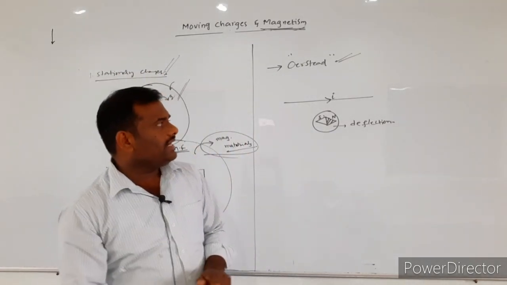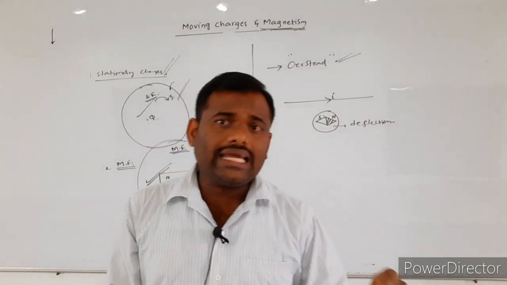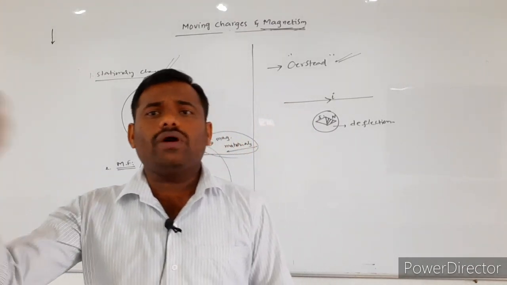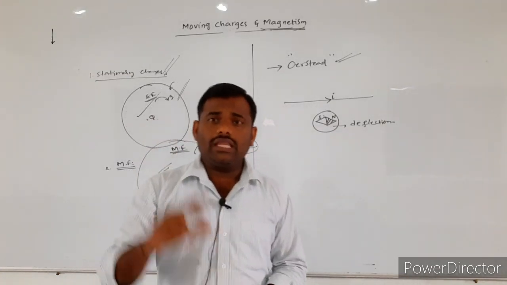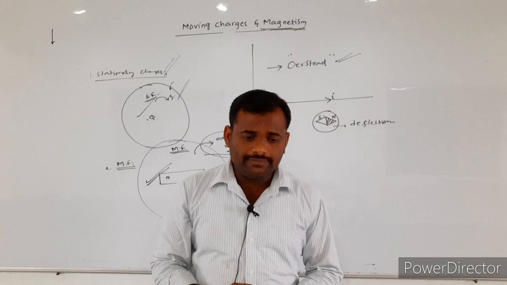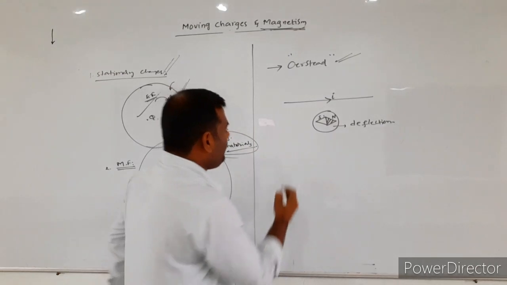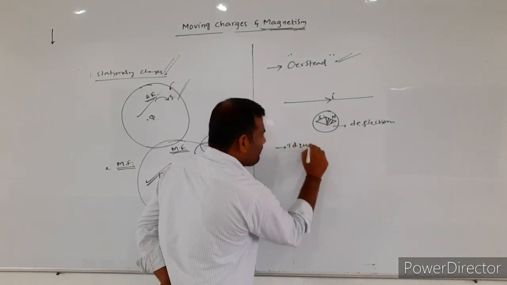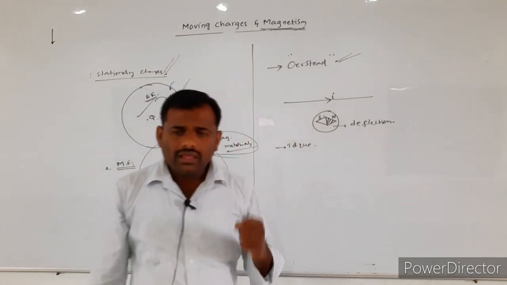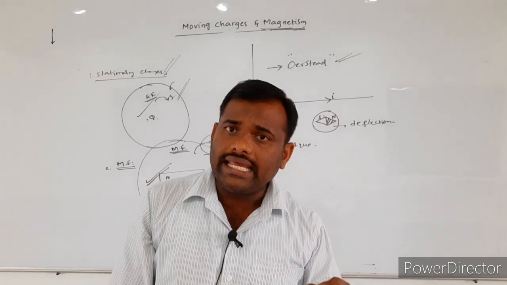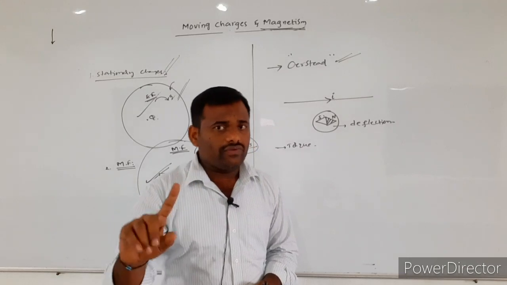So he noticed that whenever current is flowing through the current carrying conductor, the magnetic needle was deflected. Why? In rotatory motion, what we studied in the first year, to rotate any object, what do we need? We have to apply some external torque. So here also, while the current is flowing through the current carrying conducting wire, he noticed that the magnetic needle was deflected.